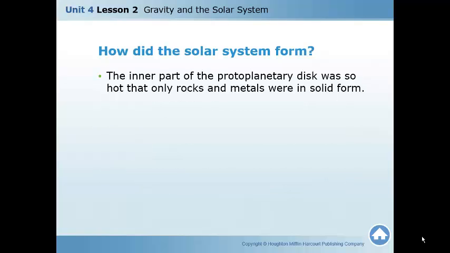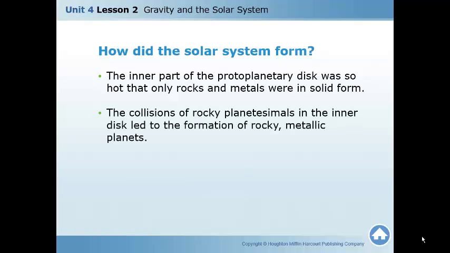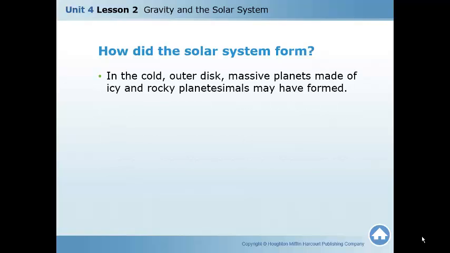The inner part of the protoplanetary disk was so hot that only rocks and metal were in solid form. The collision of the rocky planetesimals and the inner disk led to the formation of rocky metallic planets. We call these planets the inner planets or the terrestrial planets. Earth is a terrestrial planet.